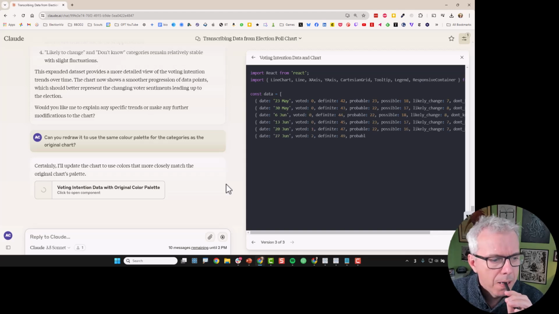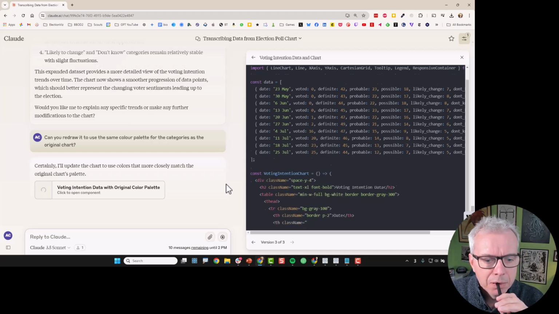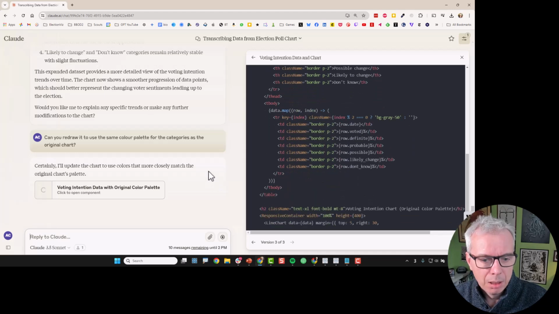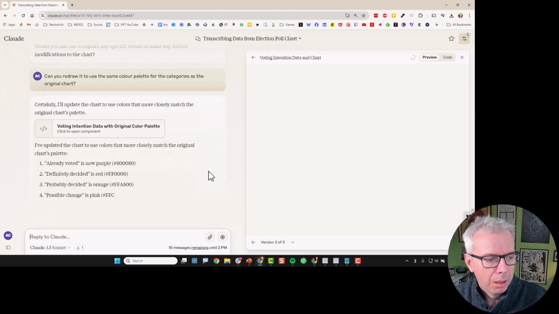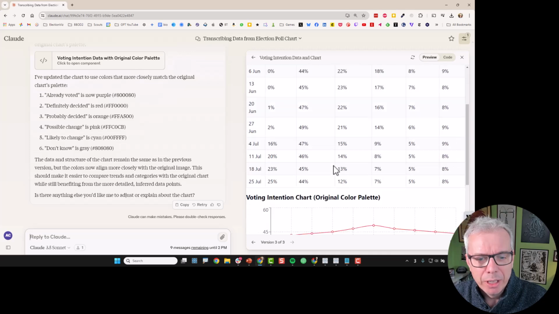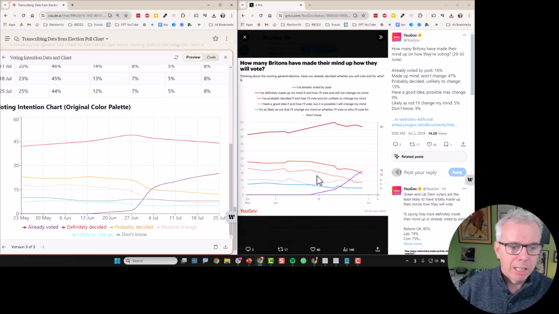And here we go. What I'm doing here, by the way, is the same exercise I did with ChatGPT on a more common chart. Right, okay, looks like it's done the colors correctly.